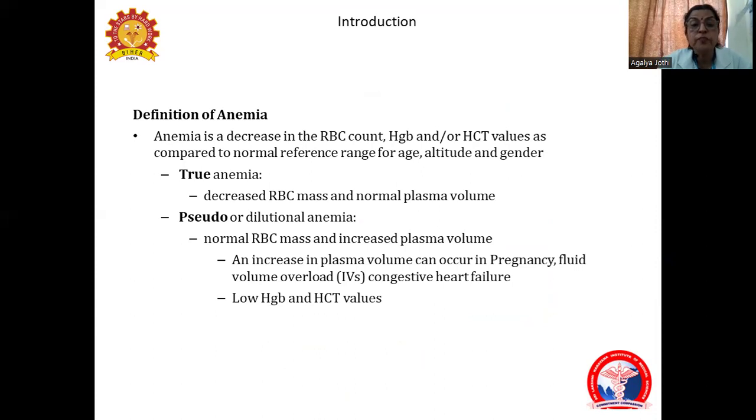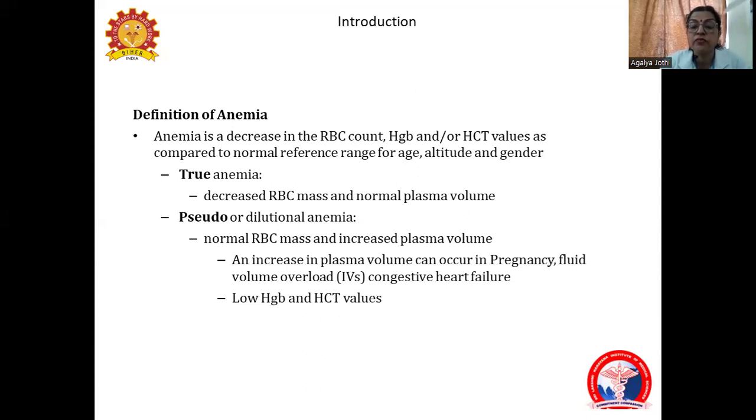We cannot measure the RBC count directly, so we interpret the reduction in the RBC count as a reduction in hemoglobin or a reduction in the hematocrit values. And this is with a reference range in relation to age, altitude, and gender.